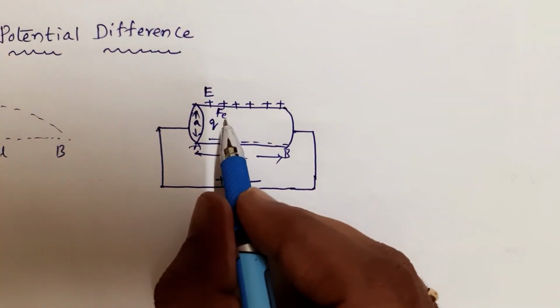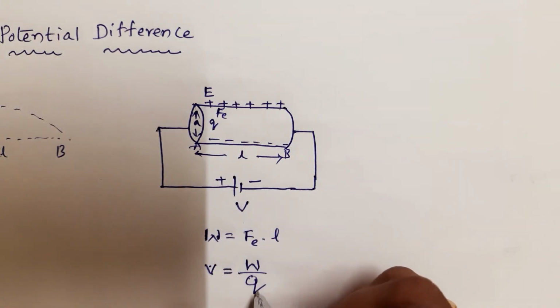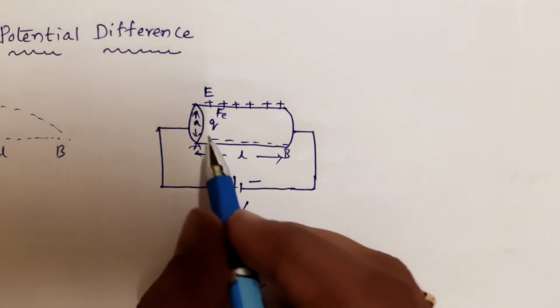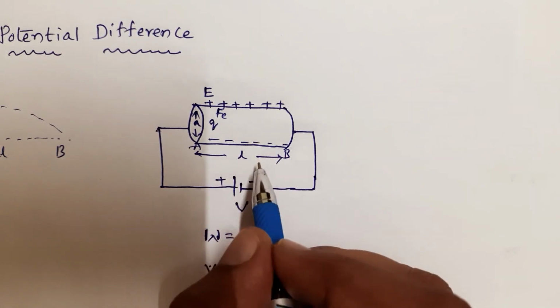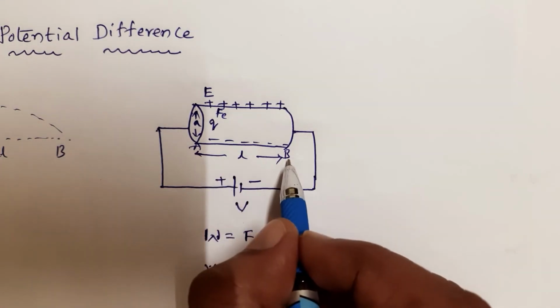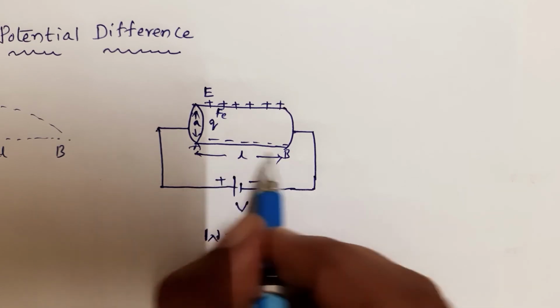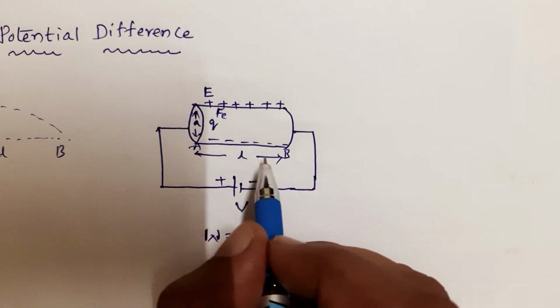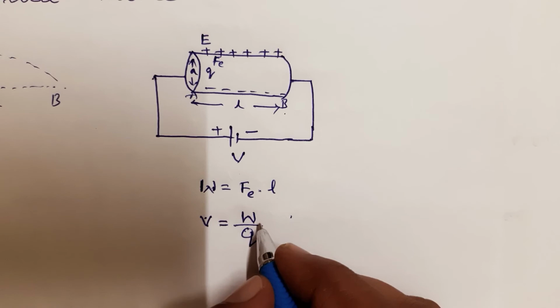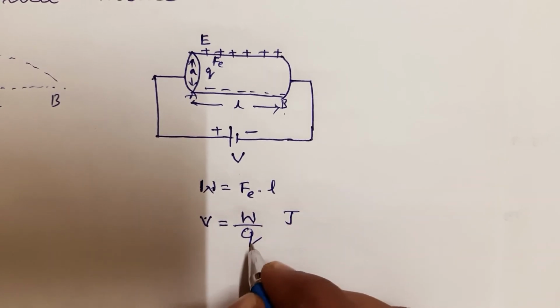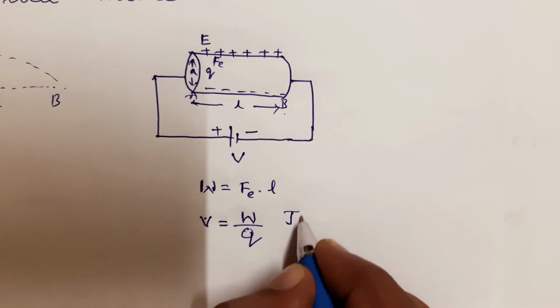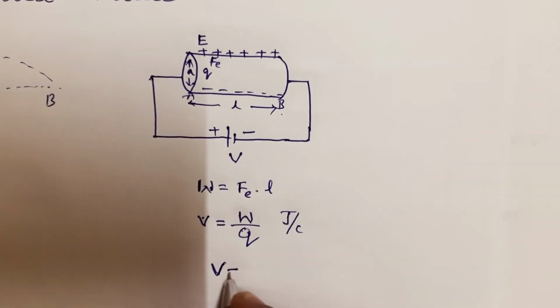The work done by the electric force on a charge passing through distance L from A to B is called the potential difference between those points. The SI unit of work done is joule and the SI unit of charge is coulomb. The SI unit of voltage is volt.